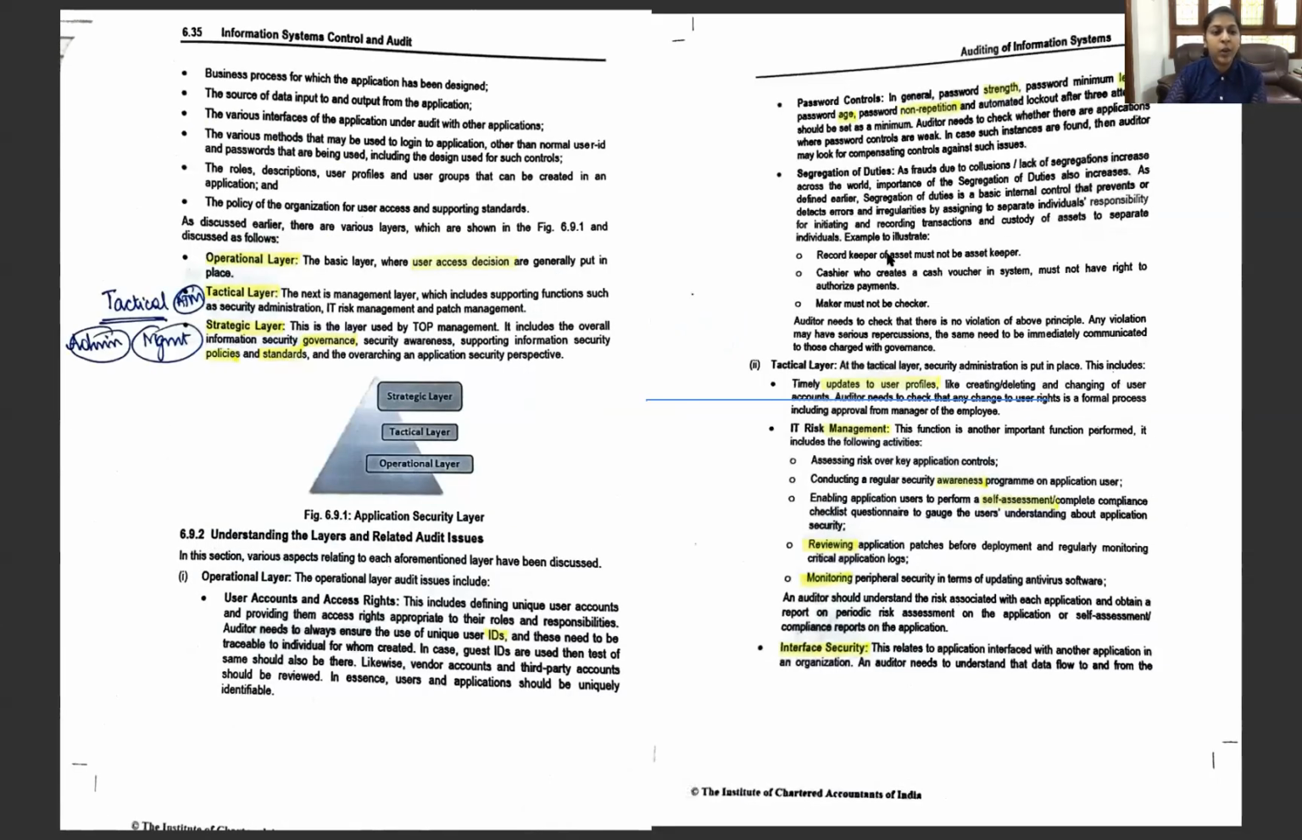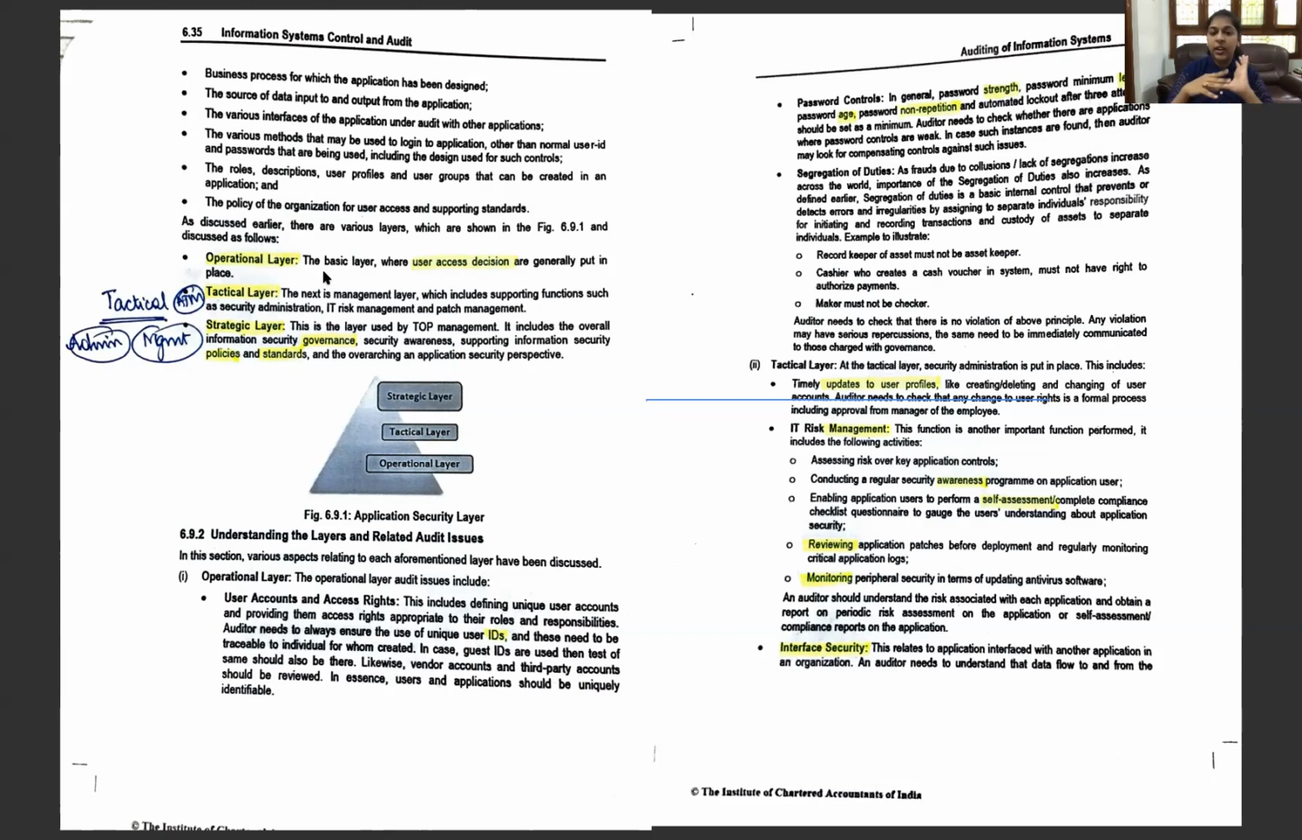And straight away we are moving on to page number 6.35, where we'll be seeing the various levels in an organization. What are the various levels? Operational level, tactical level, strategic level. The operational level, we have all seen in chapters before. They are the basic level. Here they are going to be dealing only with the user access decisions, that is, password control and profiling, which we have seen before.